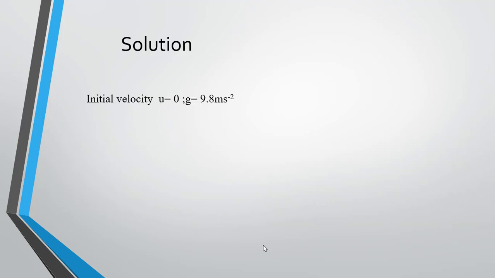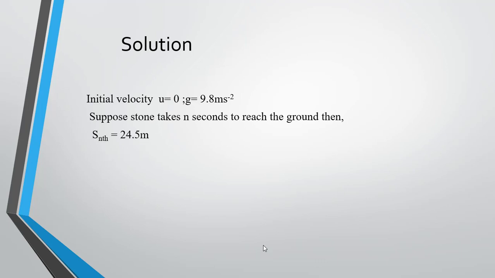Because it is a free fall of the body, its initial velocity will be 0. If a force is exerting on a body, there will be an acceleration, and this acceleration here is the acceleration due to gravity, which is equal to 9.8 meter per second square. If the stone is falling from a tower, it takes n seconds to reach the ground. We have the distance traveled, 24.5 meter, given in the question, and for the nth second we have the formula u plus g by 2 times (2n minus 1).